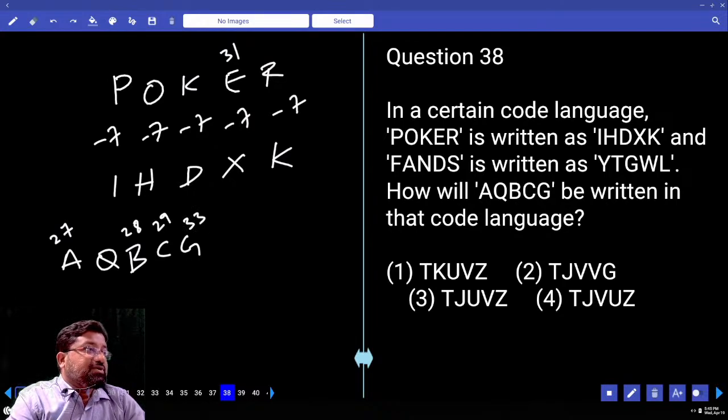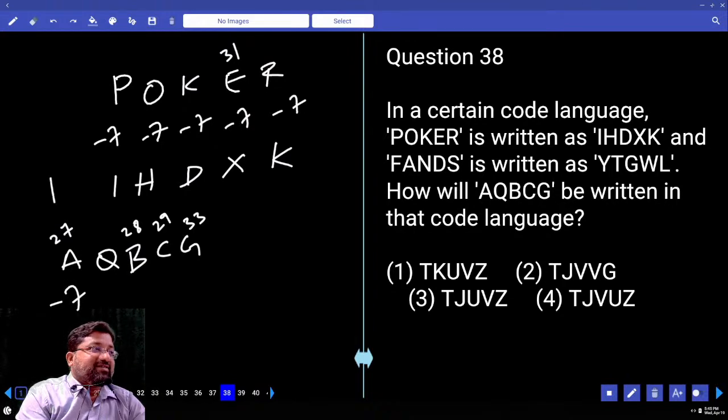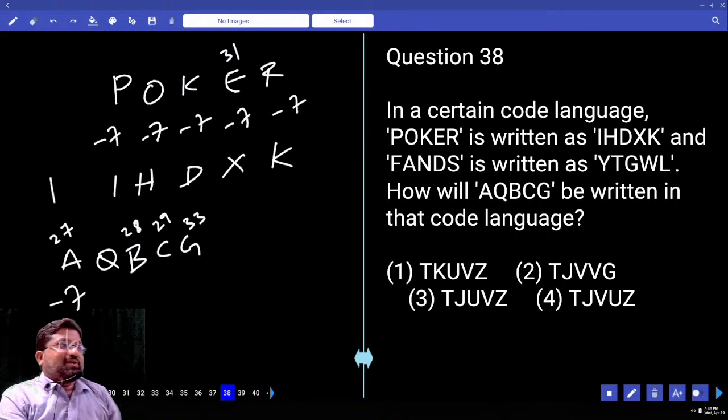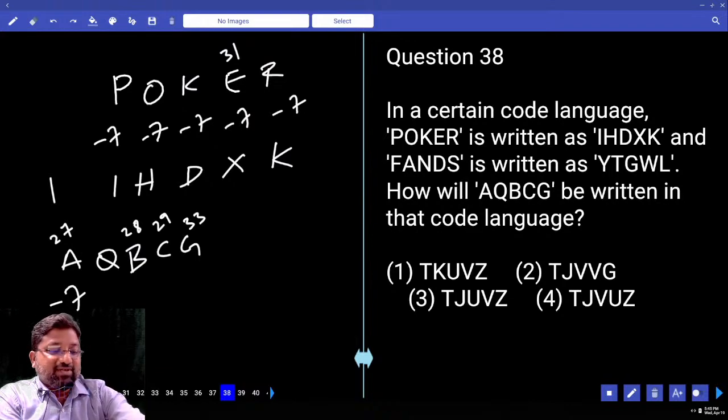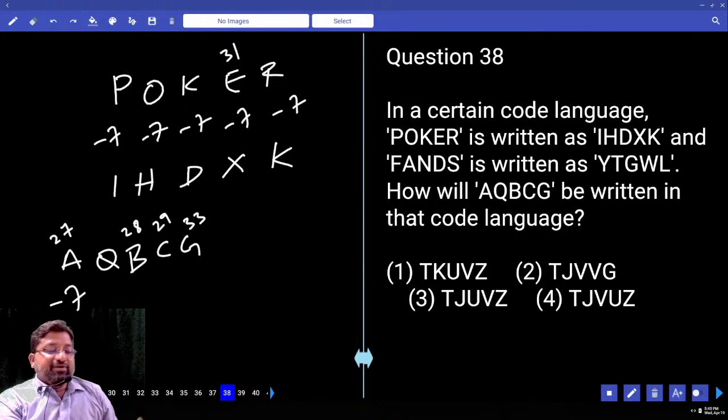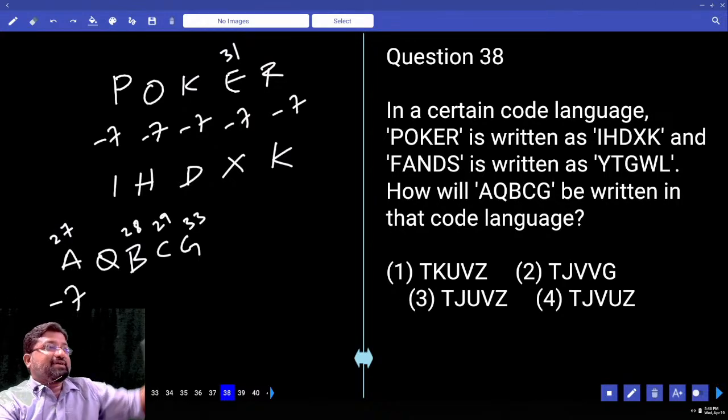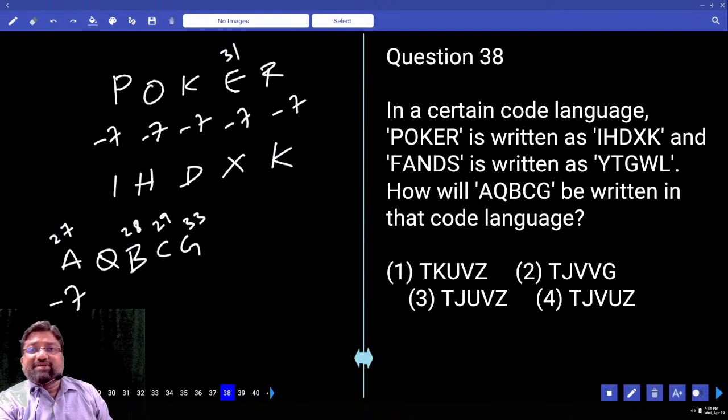Why was this asked? So that you will not get confused, because we are doing minus 7. If you do 1 minus 7 it will become minus 6. There is no letter with minus 6 as place value. So whenever you are going with subtraction and you are getting a negative value, immediately go for the next place value of that particular letter, meaning we will add 26. This we will discuss in coding and decoding.